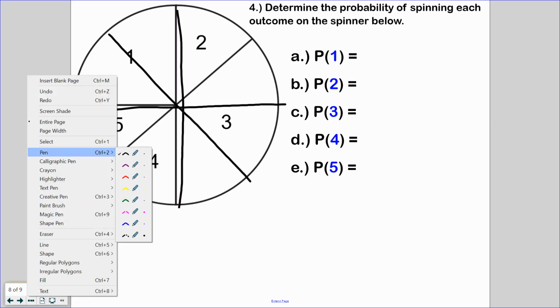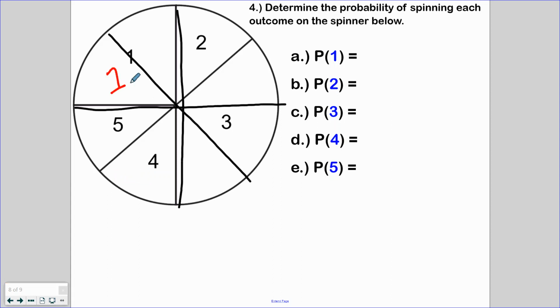Okay, so here's me just redesigning a little bit. So this is a 1, and this is a 1, and this is a 3, and this 3, and this 3. Now I can see everything a little better, and I can keep a consistent common denominator. So what are my chances here of getting a 1? Well, I have a 2 out of 8 chance, and a 2 out of 8 can be simplified to 1/4.